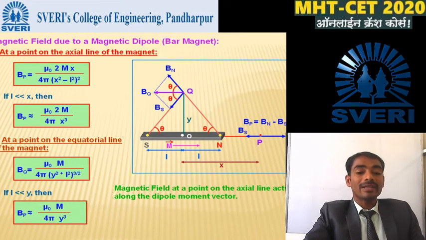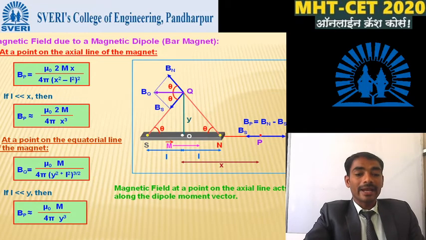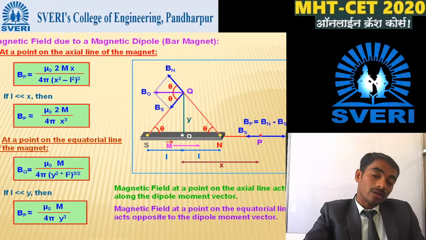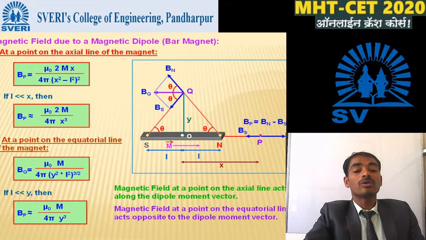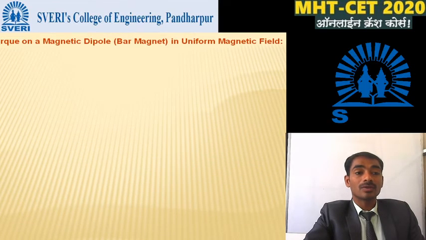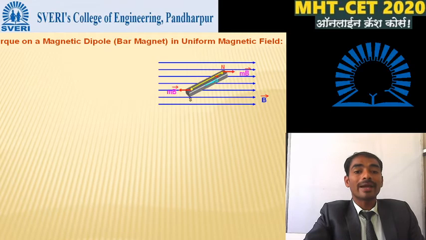So the magnetic field at a point on the axial line acts along the dipole moment vector. The magnetic field at a point on the equatorial line acts opposite to the dipole moment vector. Now we discuss the torque on a magnetic dipole in a uniform magnetic field.